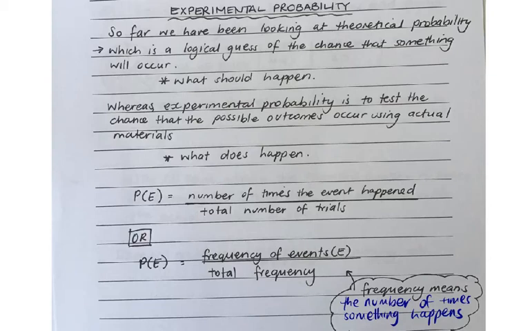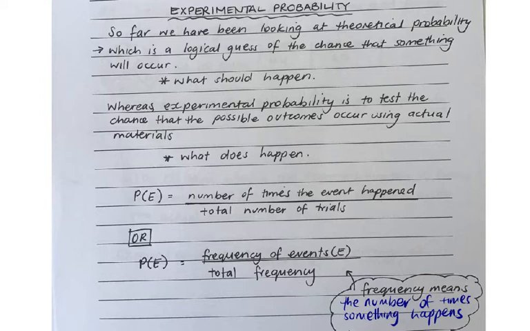So far, we have been looking at theoretical probability, which is a logical guess of the chance that something will occur. So we're basically saying what should happen. Whereas today, what we're going to be looking at is experimental probability, and this is to test the chance of the possible outcomes occurring using actual materials. So what we're saying this time is what is actually happening.